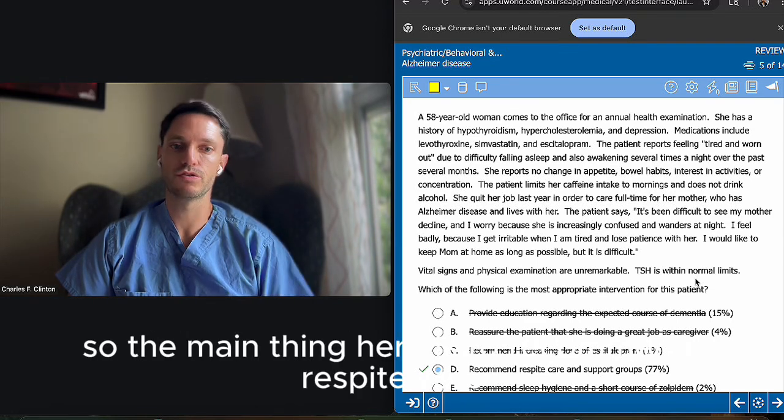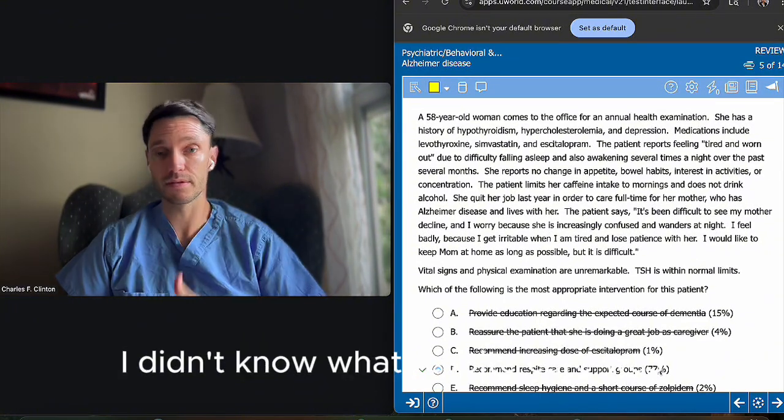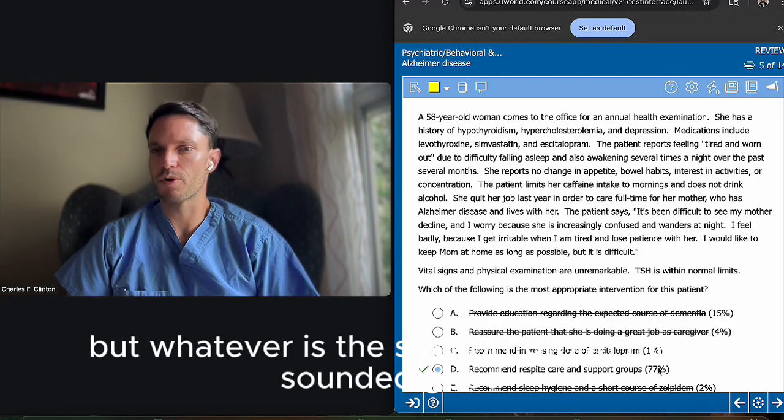So the main thing here is to recommend respite care and support groups. When I read this question, I didn't know what respite care was, and I probably am not able to explain it that well to you right now. We will see it right here. But whatever, the support group sounded good.